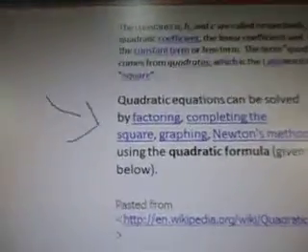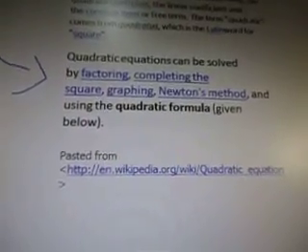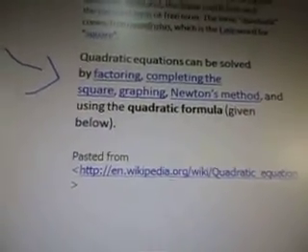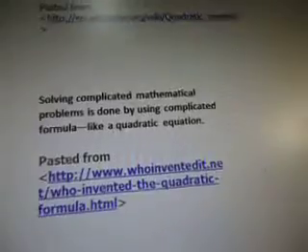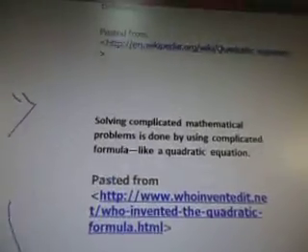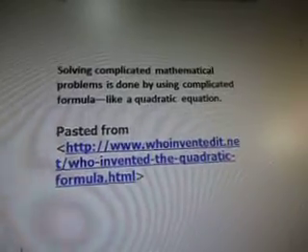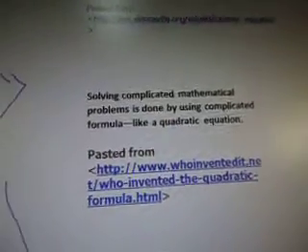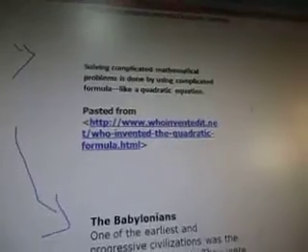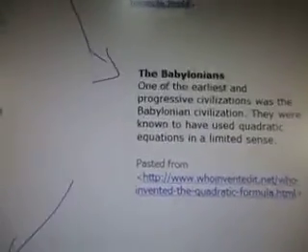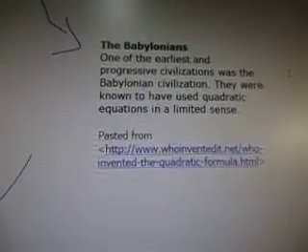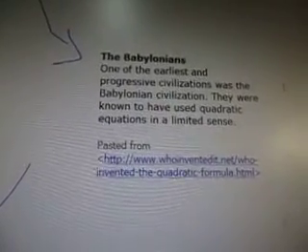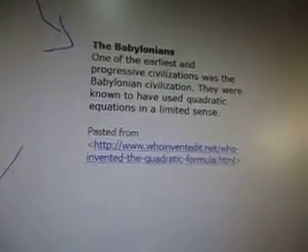Okay, so quadratic equations can be solved by factoring, completing the square, graphing, Newton's method, and using the quadratic formula given below. So that's what it's used for. And that's under Wiki quadratic equation. It's also used for solving complicated mathematical problems. It's done by using complicated formulas like a quadratic equation. So they use these equations to solve big problems, like math problems. The Babylonians, one of the earliest and most progressive civilizations, were known to have used quadratic equations in a limited sense. That's on www.whoinventedit.net. That's a cool site to go to.